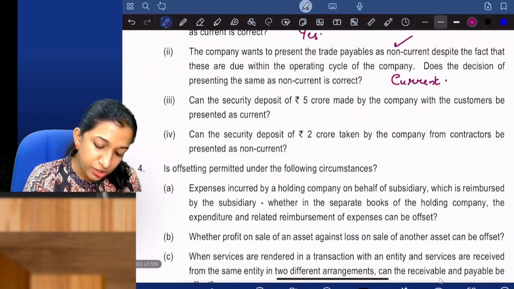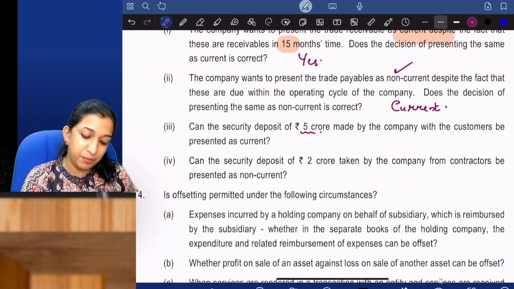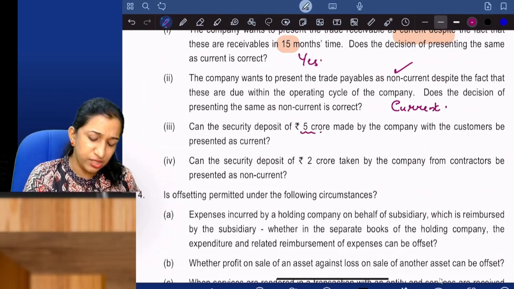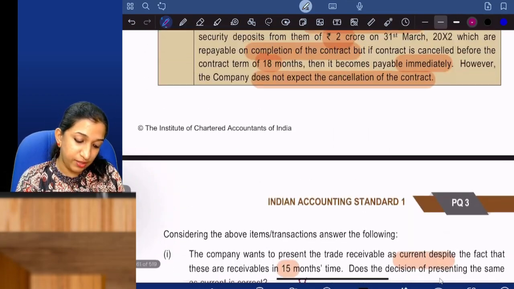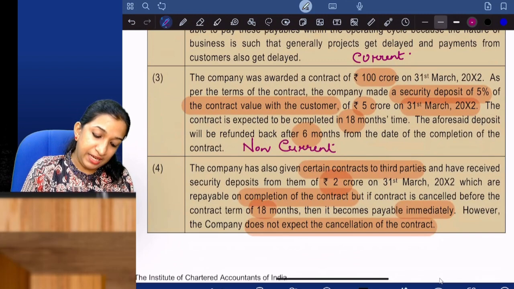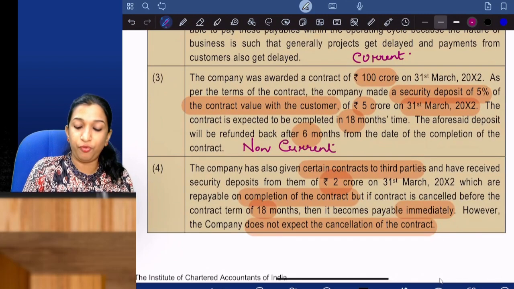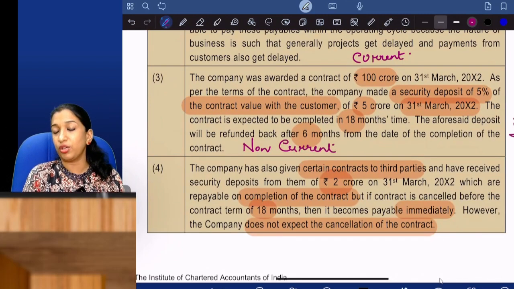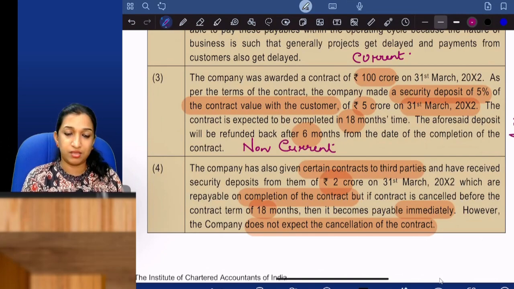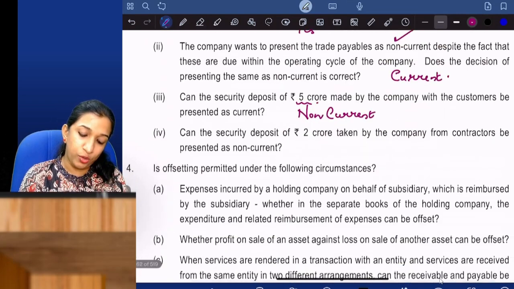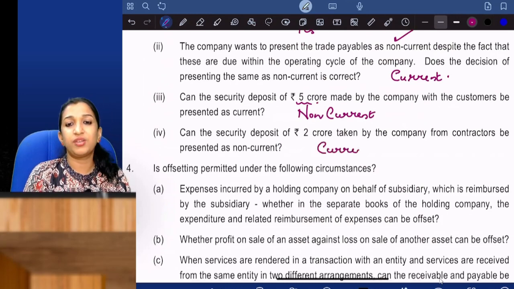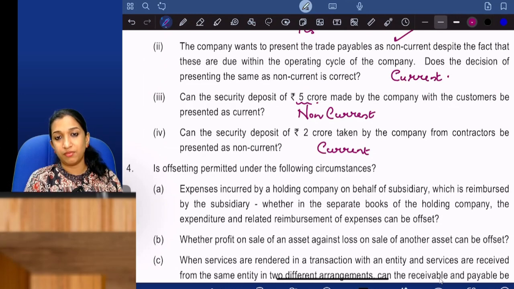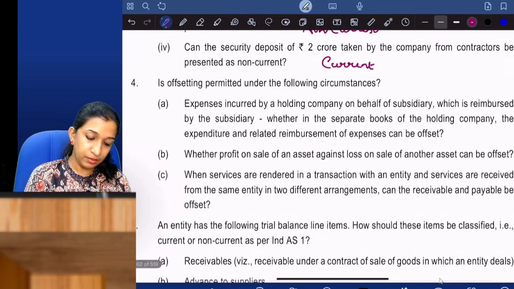Can the security deposit of 5 crore made by the company with the customer be presented as current? No, of course, it is non-current. Because it is expected to be received only after what is given here? 18 months plus 6, 24 months. 2 years you need to wait. But your operating cycle is only 18 months. Now, can the security deposit of 2 crore received be non-current? No, it is current. Because it is expected to be paid in 18 months.